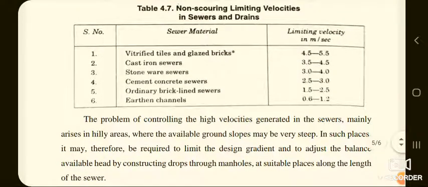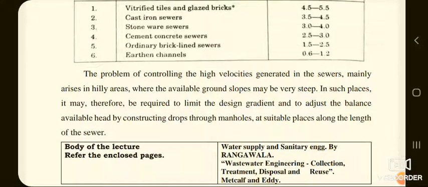You can go through the table, in which if the sewer material is vitrified tiles and glazed bricks, then the limiting velocity should be 4.5 to 5.5 meter per second. For cast iron sewers, it should be 3.5 to 4.5. For stoneware sewers, it should be 3 to 4 meter per second. For cement concrete sewers, it should be 2.5 to 3 meter per second. For ordinary brick lined sewers, it should be 1.5 to 2.5 meter per second.